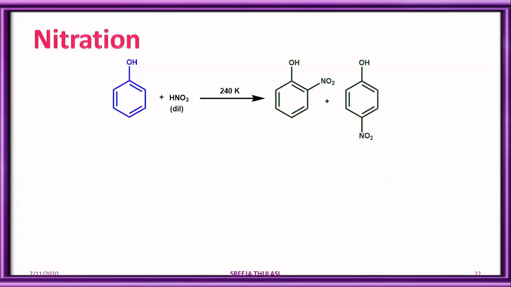First is nitration. We are giving nitration of phenol under two different conditions. First is the reaction of phenol with dilute nitric acid at a very low temperature of 240 Kelvin. The reaction gives a mixture of ortho-nitro and para-nitrophenol.